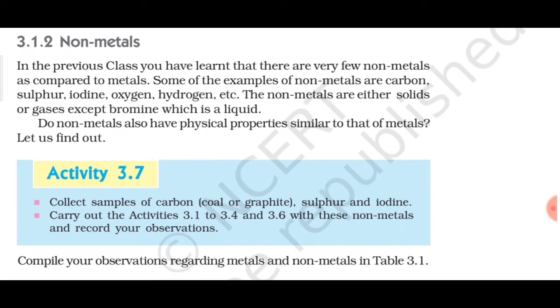Do non-metals also have physical properties similar to that of metals? Let us find out. Activity 3.7. Collect samples of carbon, coal or graphite. For carbon you may take coal or graphite, it is easily available to you. Sulfur and iodine. Then you have to carry out the activities 3.1 to 3.4 and 3.6 with these non-metals and record your observations. So you have to carry out similar activities, but here you have to take any of these non-metals which are given here, and then record your observations.